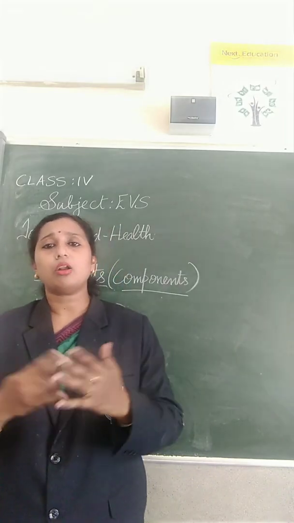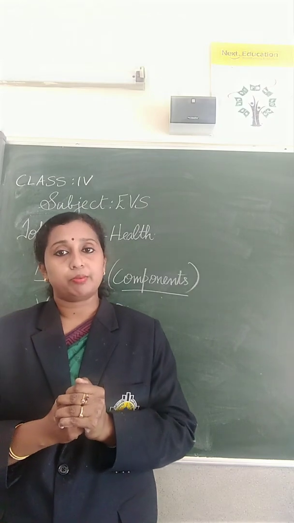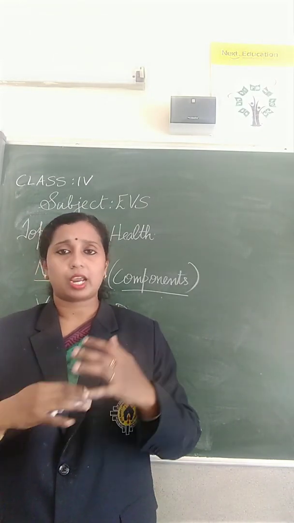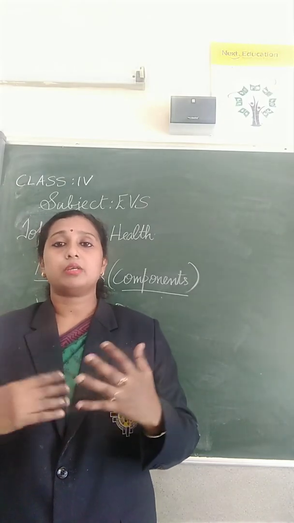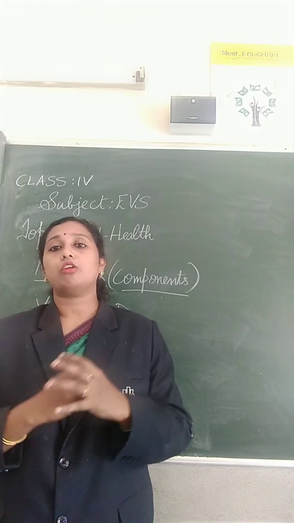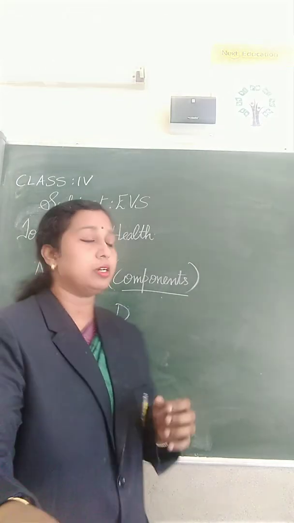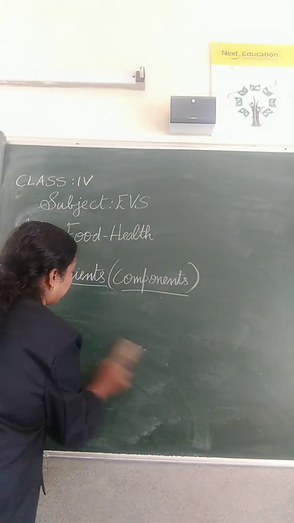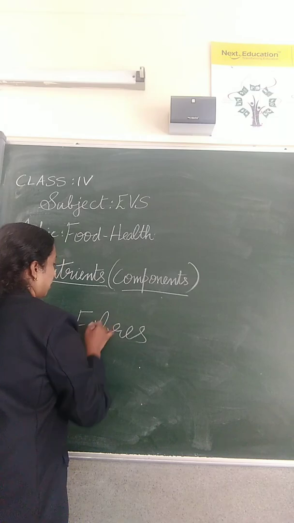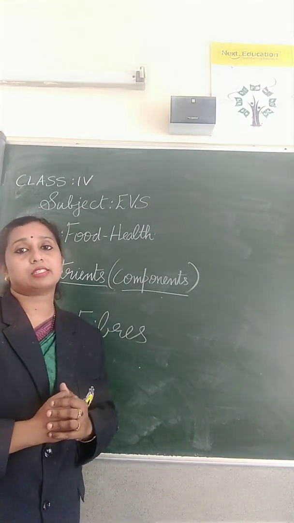And besides all these food items, we should eat food rich in fibers to help in excretion. So beside all these vitamins, minerals, carbohydrates, proteins and fats, we should also eat food rich in fibers to help in excretion.